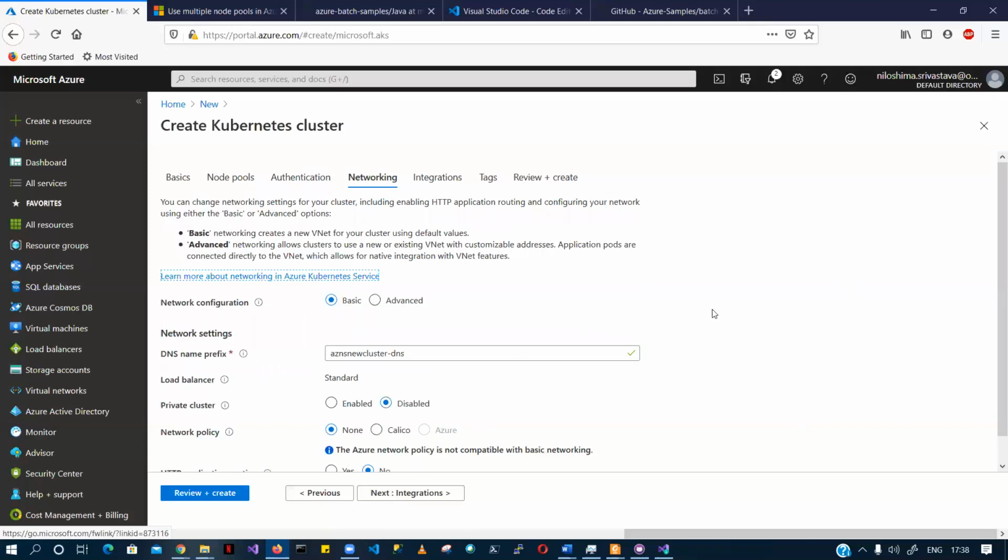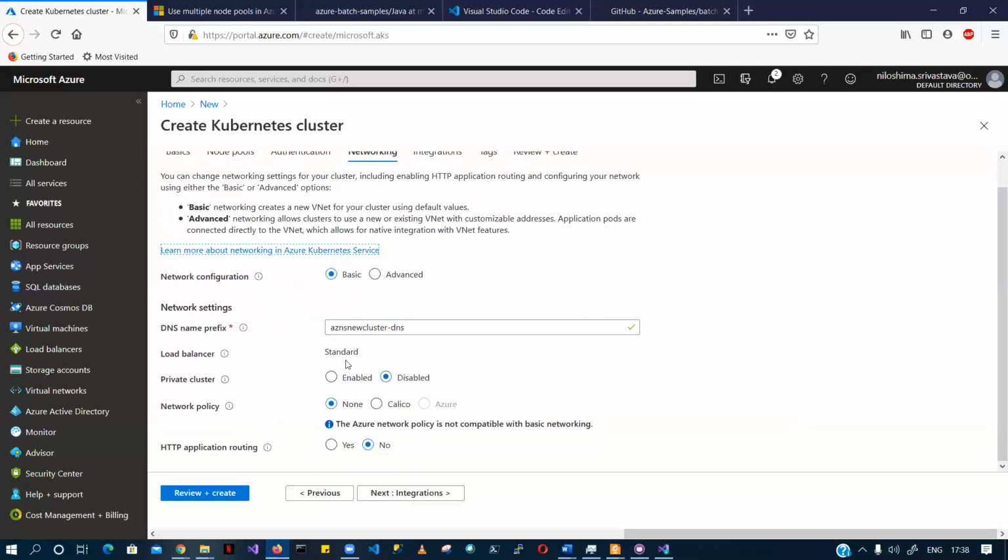Let's do networking. I don't want to use any and I don't want to change anything. DNS name prefix is something which, I guess, is going to be used as the fully qualified domain name.